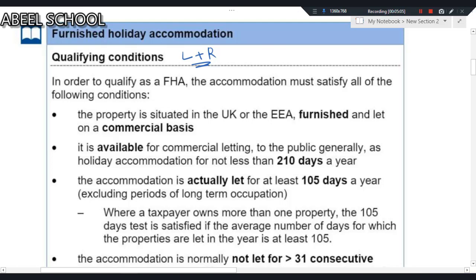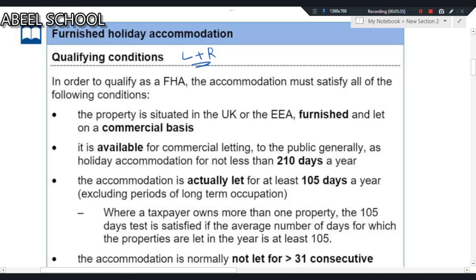So number one, we are talking about furnished holiday letting. Basically, we are talking about holiday accommodation. Let me explain. When we say furnished holiday accommodation, normally this property will be at a tourist spot. You might have seen, in addition to hotels, a number of properties which individuals own, and they give those properties to tourists.